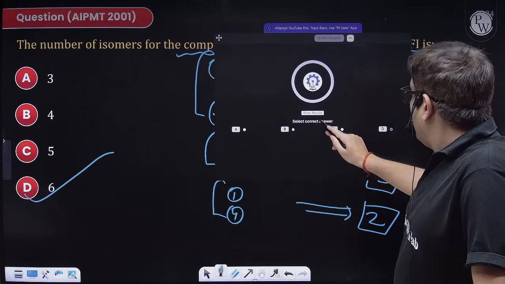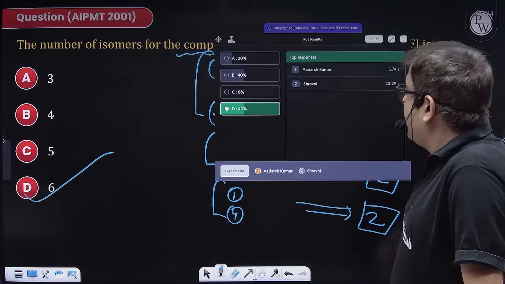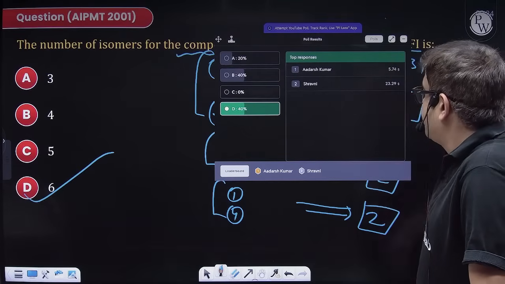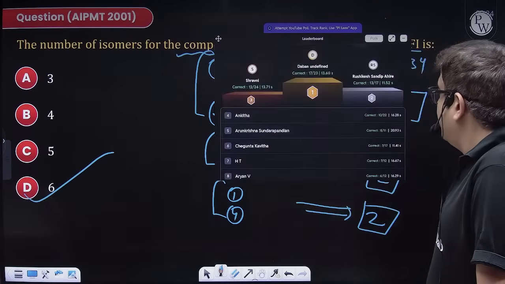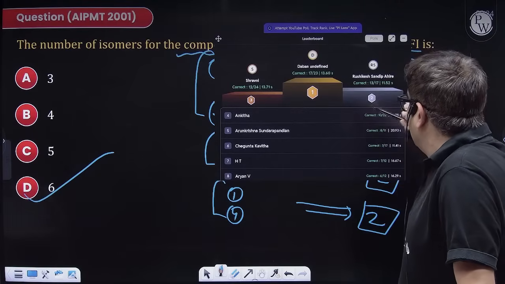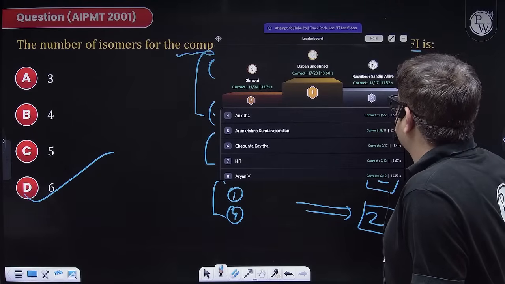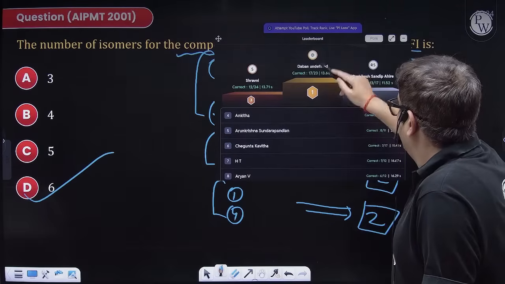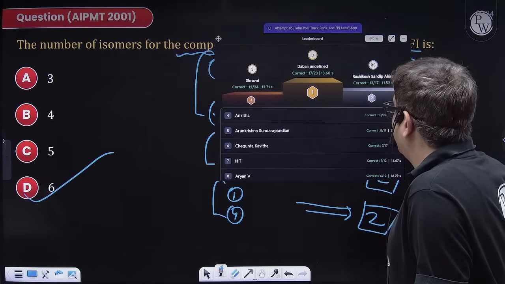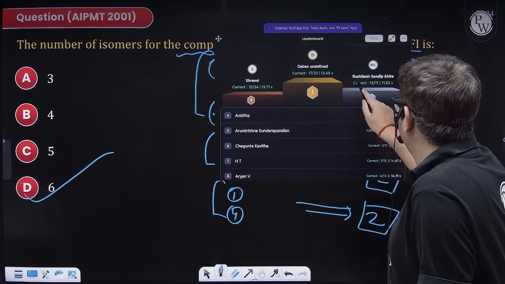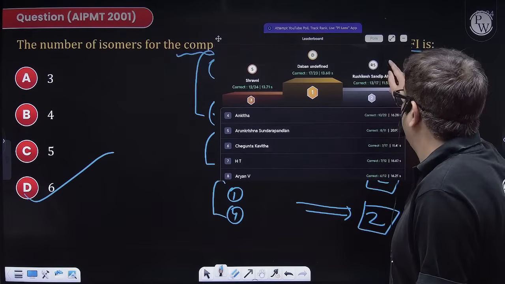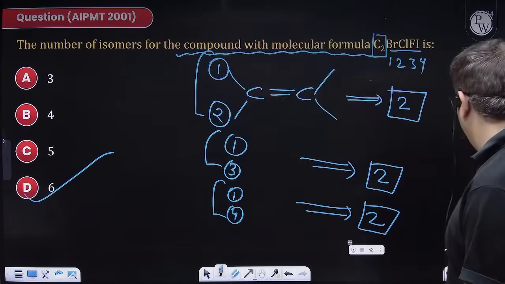So these are all common sense. Okay, still 40. Adarsh, Shravani. Let me check the leaderboard. Okay, the first is Daban. Then we have Shivani, then Rushikesh and then Shravani. Okay, so moving forward.